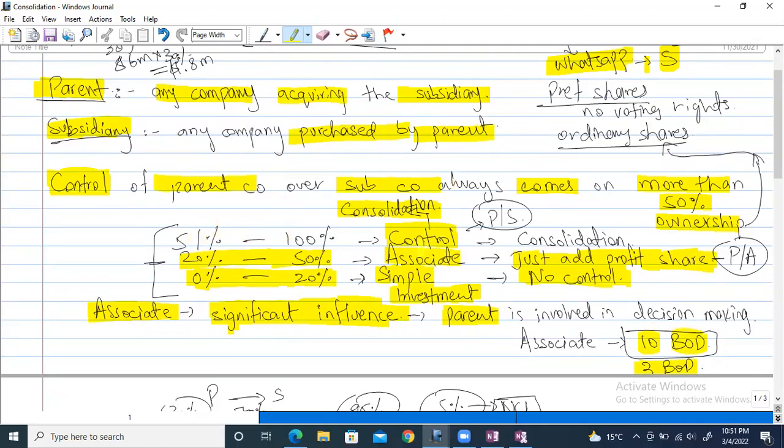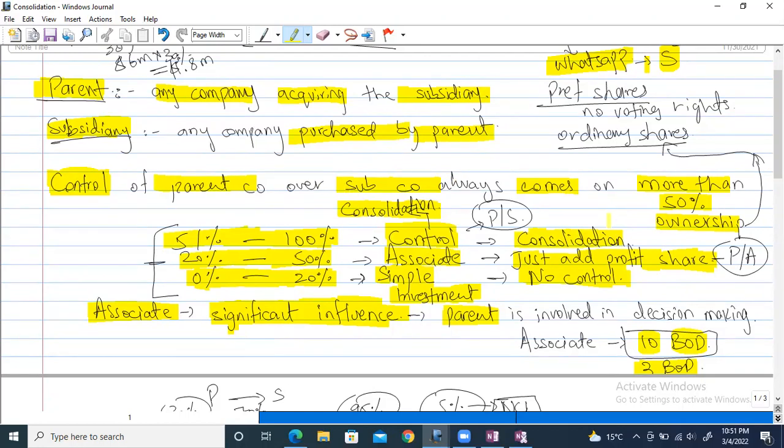Right? This is called the control stage. In this, the parent company acquires the subsidiary company with more than 50% ownership, so it's basically between 51% and 100%. And this process is called consolidation. Consolidation literally means to join together all the financial statement items.